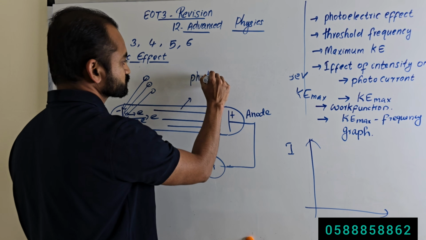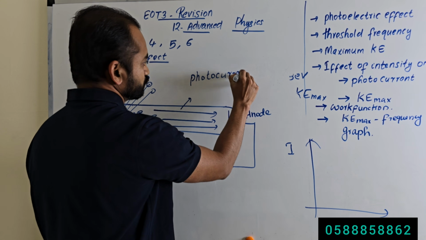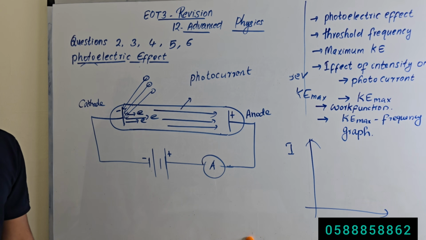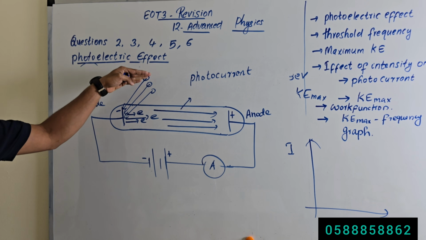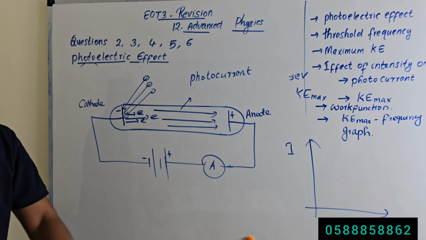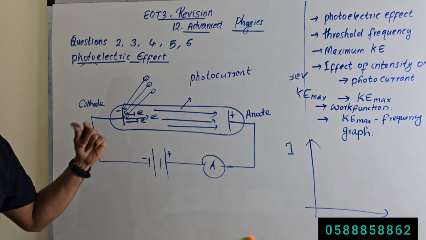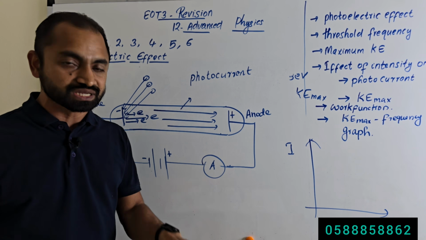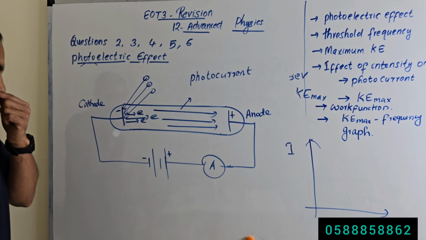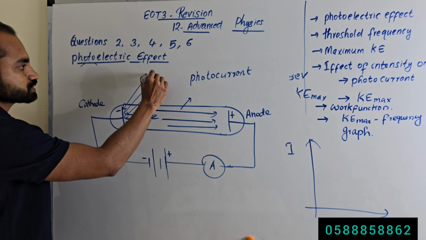Why? Because this current is due to the movement of the photoelectrons. Why photoelectrons? Because these electrons are emitted when a photon is incident onto the metal surface. Those emitted electrons are called photoelectrons, and the current due to those photoelectrons is called photocurrent. Okay, again we increase the intensity.